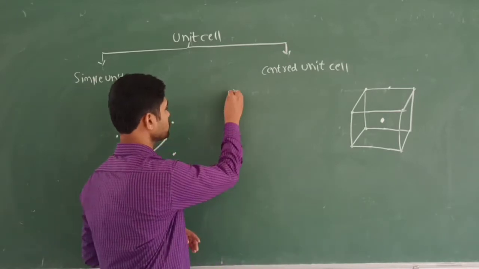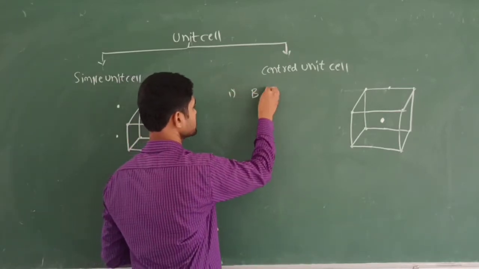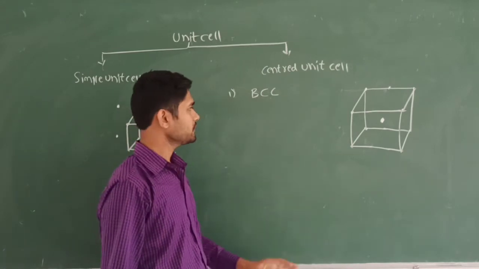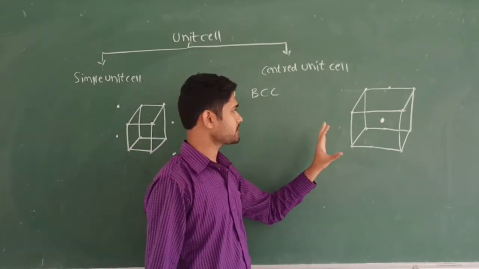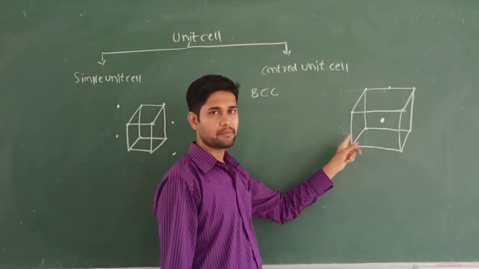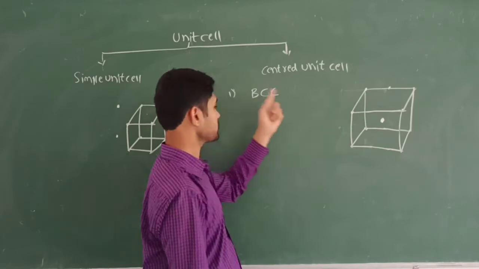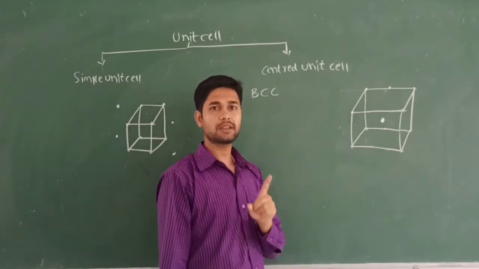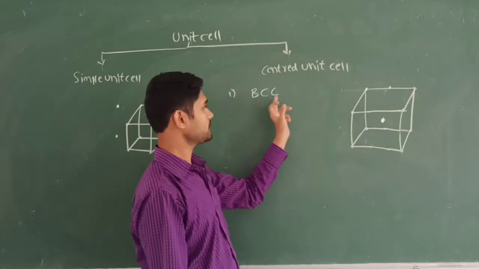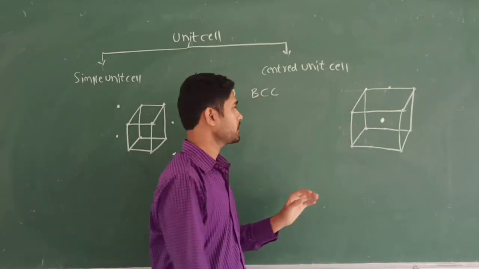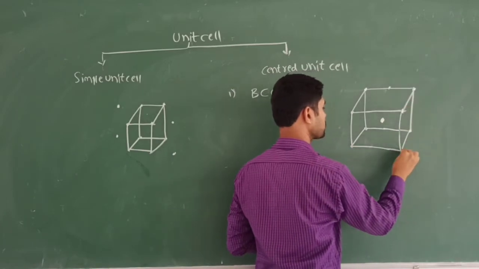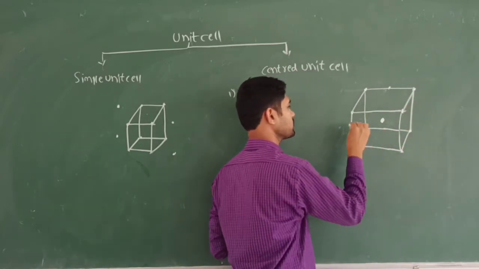First, we discuss the body centered unit cell, simply called BCC. Exactly, it is a simple unit cell which contains one constituent particle lying at the body center of the unit cell, along with 8 constituent particles lying at the corners of the unit cell.